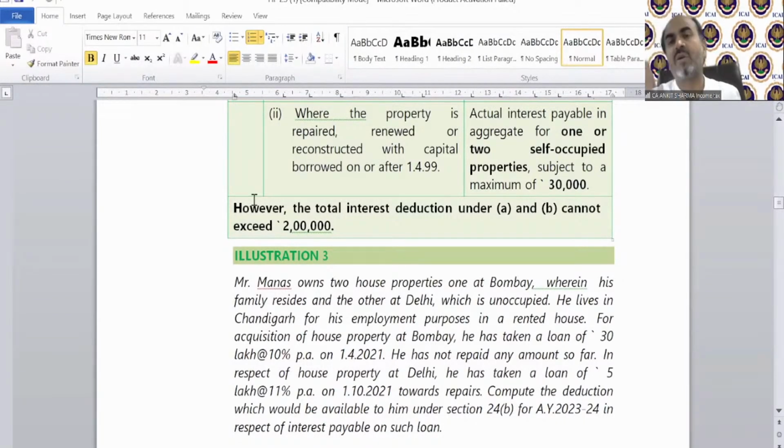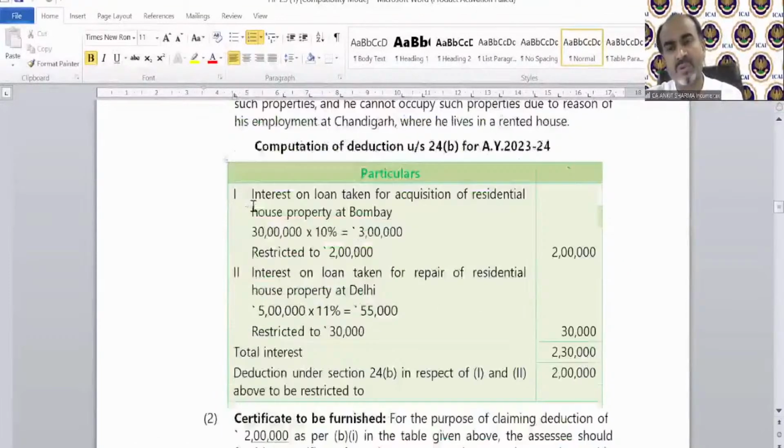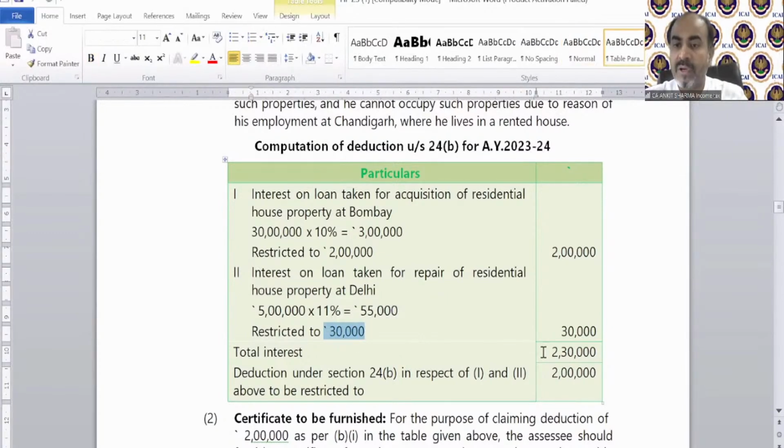Compute the deduction available to him under section 24B. So technically, they are not asking us to calculate annual value. This is asking us to calculate the interest value. I have already discussed with you how to calculate current year and pre-construction period interest. So this question, I guess you can solve it by yourself. Just remember, 30 lakh rupees at 10% is 3 lakh rupees current year interest, and the 55,000 interest is for repair, but for repair it cannot exceed 30,000. Total interest is 3.30 lakh, but for both houses, the maximum deduction of interest that can be claimed is rupees 2 lakh. That is a very simple question regarding interest. You can solve it by yourself.